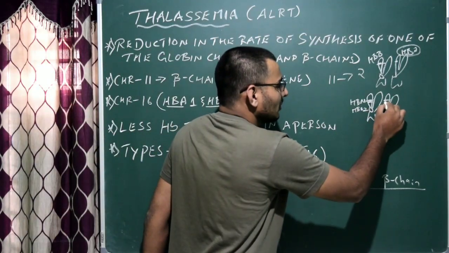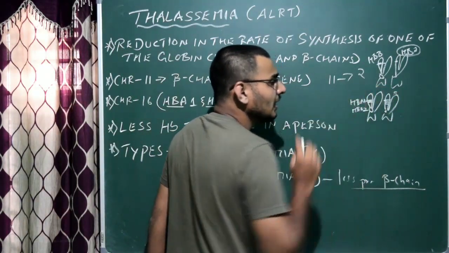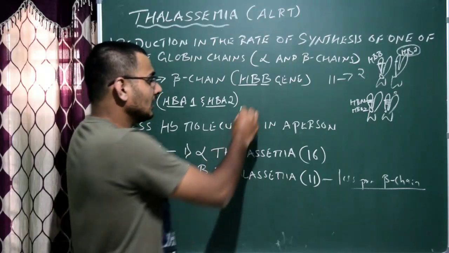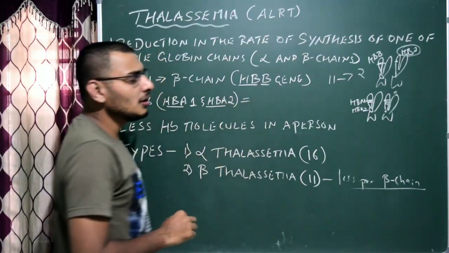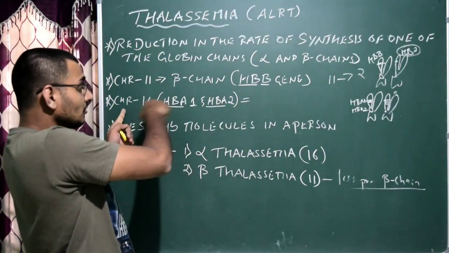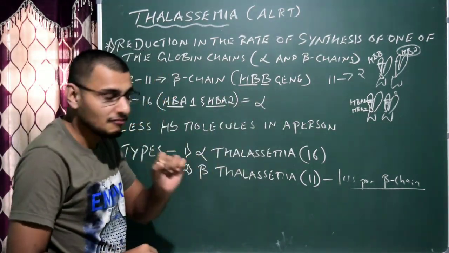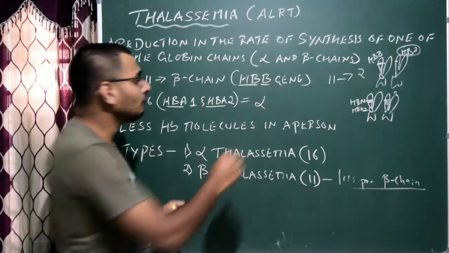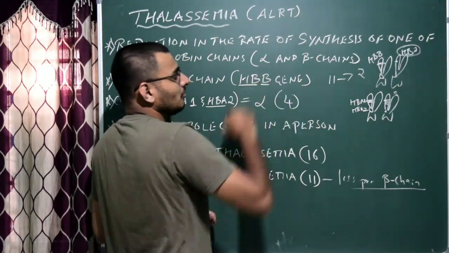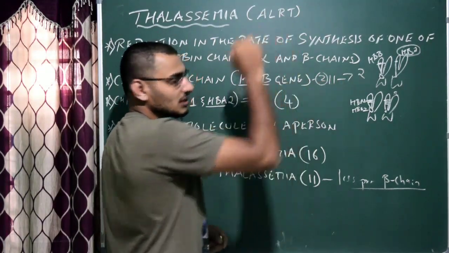And here also the same thing: HBA1, HBA2 genes are situated on chromosome number 16. For synthesis of the alpha chain, we have a total of 4 genes. For the beta chain we have only 2 genes.